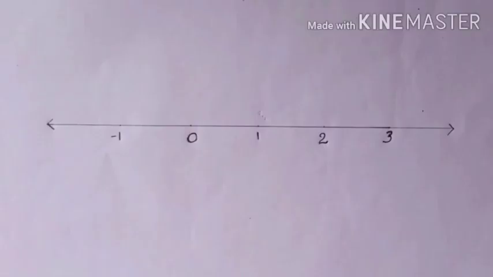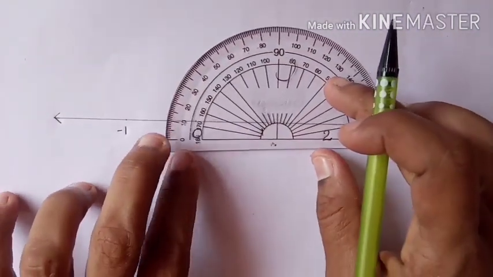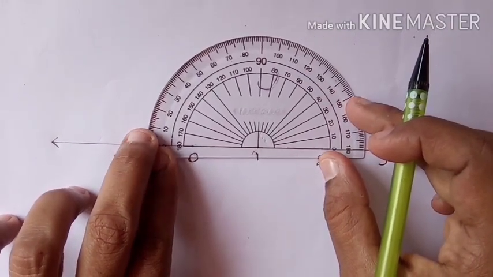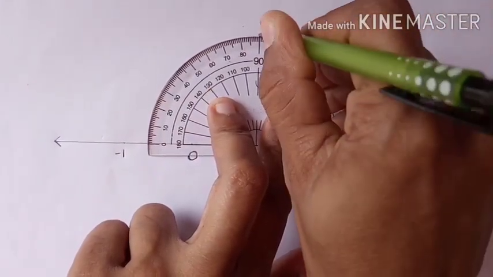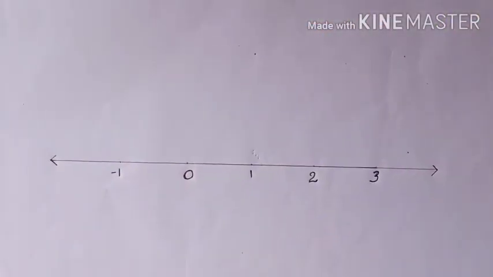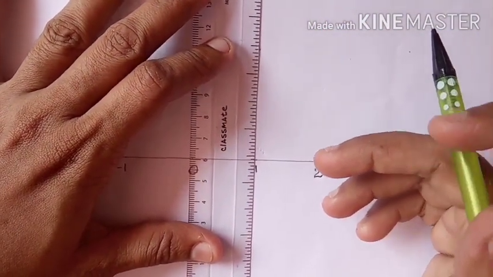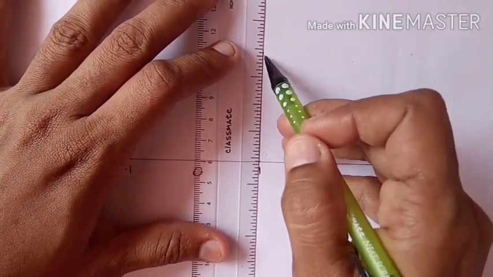Next we shall discuss how to represent root 2 on a number line. For that, draw a number line and label the points 0, 1, 2, 3 and minus 1. And exactly at 1, keep your protractor and mark 90 degree. By using your ruler, join the points which you have marked as 90 degree and the point 1 on the number line.